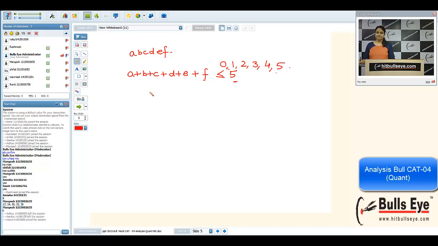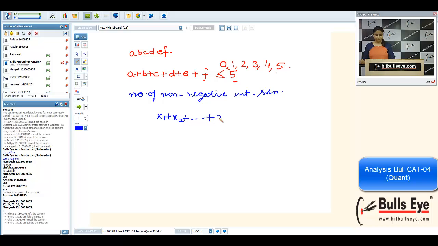Now, in previous 3 papers, we have discussed one concept, that is, I'm writing once again, very important concept this is, number of non-negative integral solutions to the problem x1 plus x2 and the answer for this is n plus k minus 1 ck minus 1. Very important formula this is. We will try to apply this formula in this question. Otherwise, if we will make cases, it will be a very difficult question.